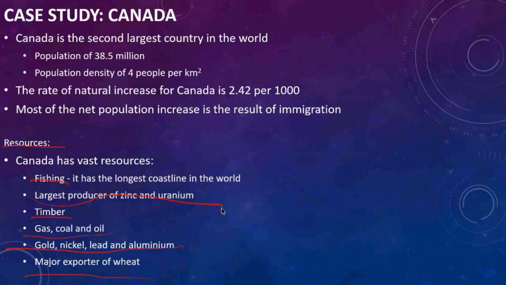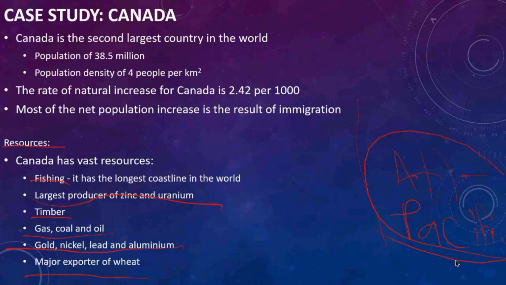Fishing. Why does it have fishing? Its coastline is huge. It has, for example, the Atlantic Ocean and also the Pacific Ocean. So it has a very good coastline that helps them to fish so easily.